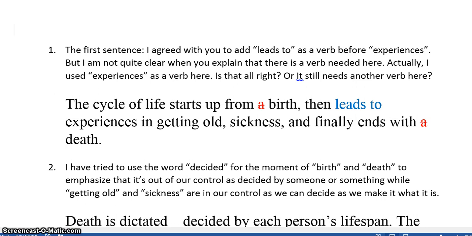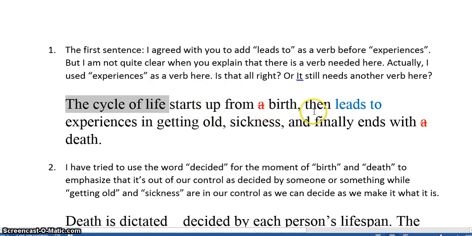So when we think about our sentences, our basic sentence structure, we need to think about our subject and does it match with our verb. So it's very important we begin with our subject, which is the cycle of life. So the cycle of life starts, or the phrasal verb starts up. That's very clear. That's what happens.